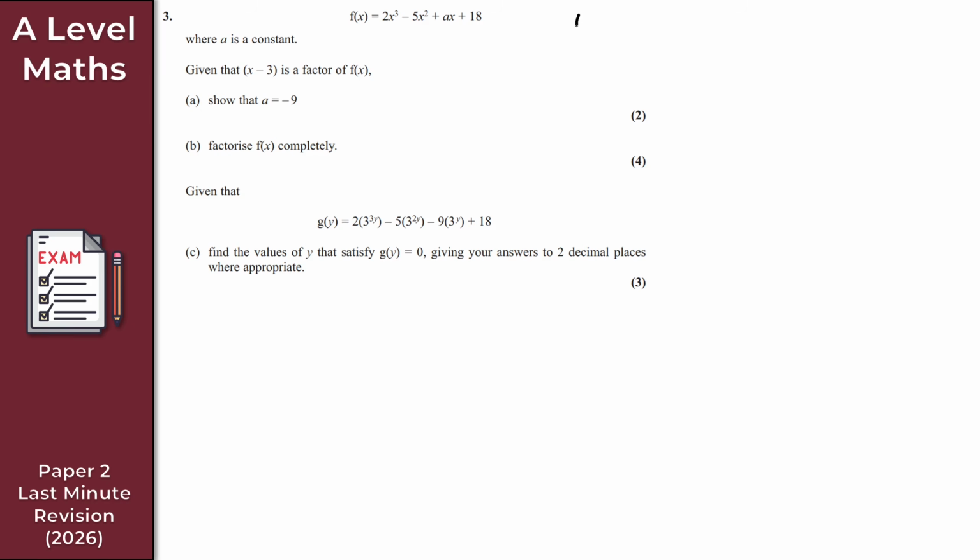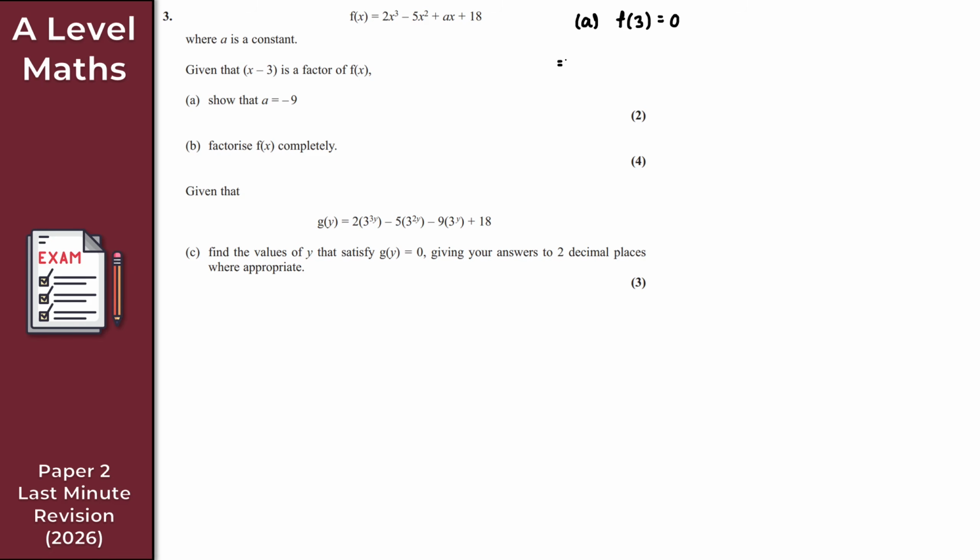So for part A then, let's just do that here at the very top. So a is equal to minus 9. How do we show that then? Well, we just simply use this fact here, that x minus 3 is a factor of f of x, because if x minus 3 is a factor of f of x, then what we know here is that f of 3 is equal to 0, okay? So let's just substitute 3 into this function here, replacing x with 3, right?